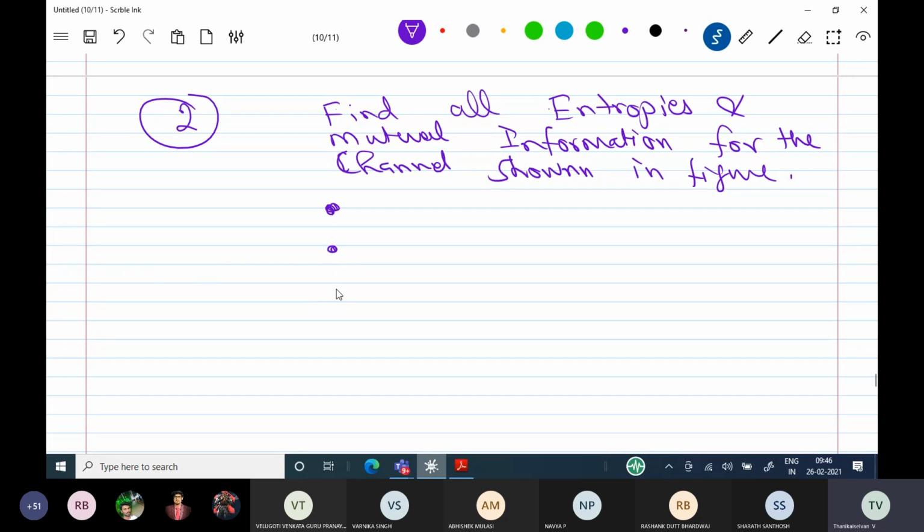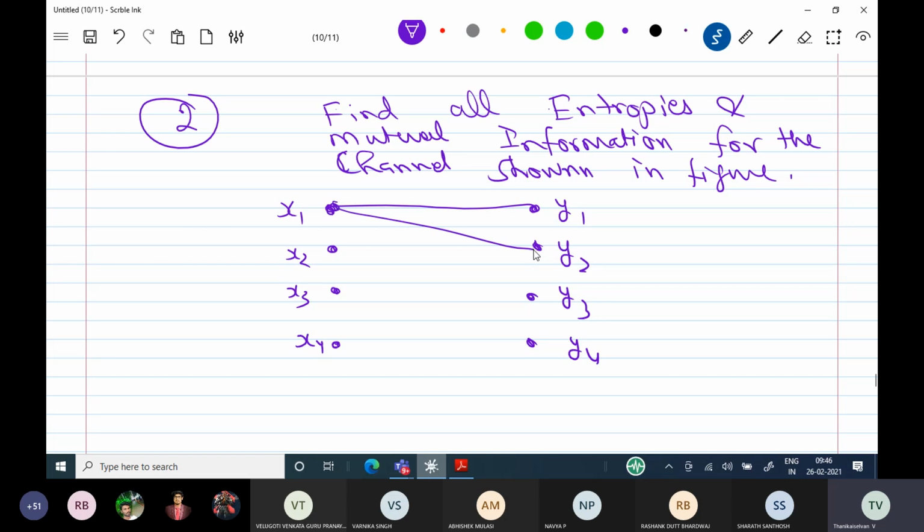x1, x2, x3, x4 and y1, y2, y3, y4. You see the connection: x1, y1 connected, x1, y2 is connected, x2, y2 is connected, x2, y3 is connected. Somewhat the number of symbols is increasing. x4, y1 is connected.